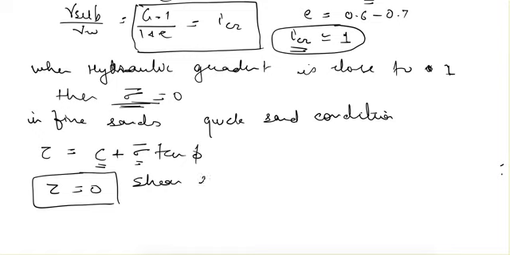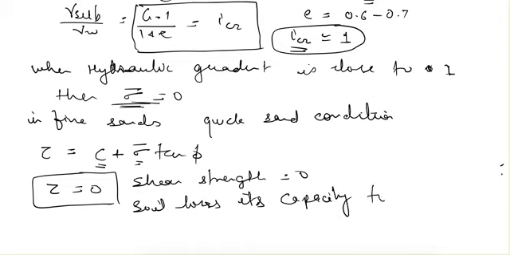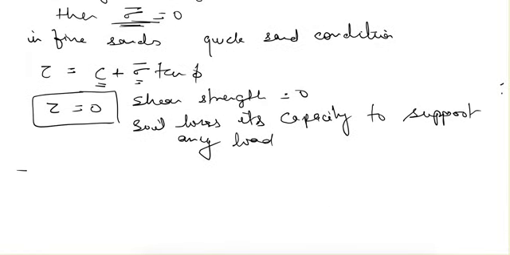Shear strength equal to 0 means the soil loses its capacity to support any weight, any load. And quicksand is not a type of sand, it is a condition, and it is a hydraulic condition.